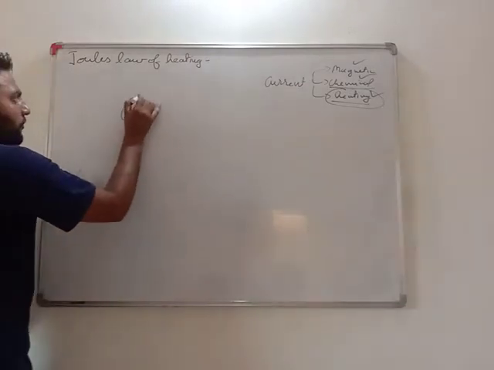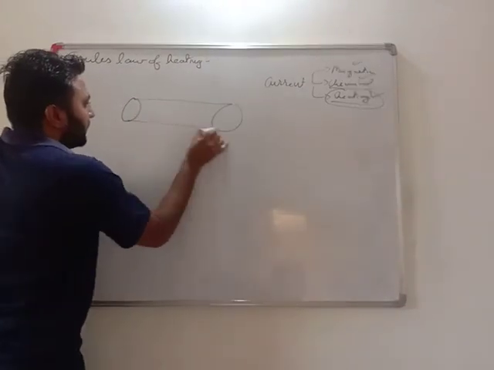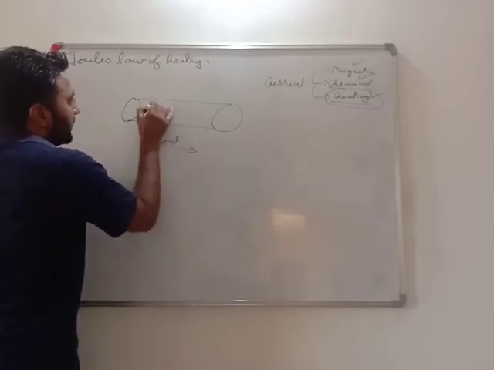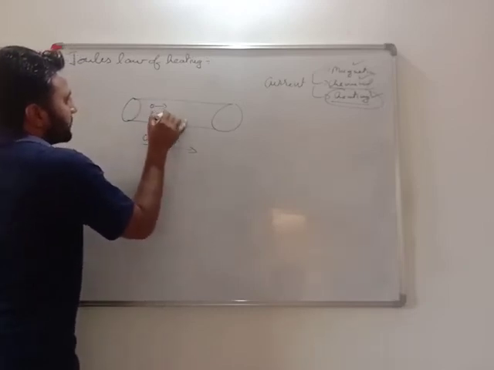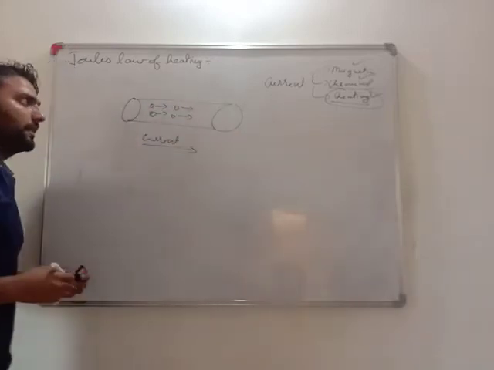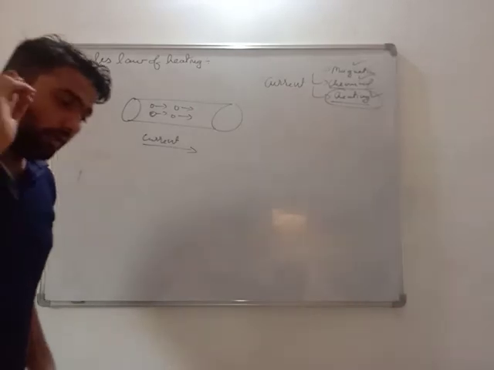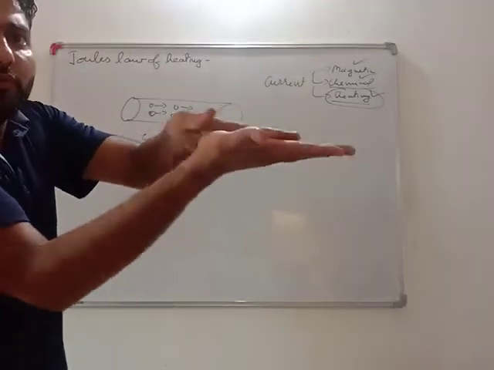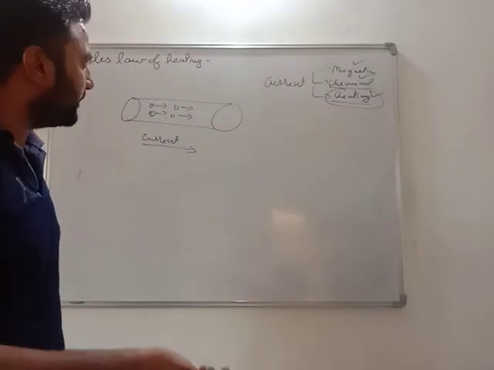For sure, if there is current, it means charges are flowing. Yes or no? Charges are flowing. If charges are flowing, when something moves, what happens? Friction happens. Very important.